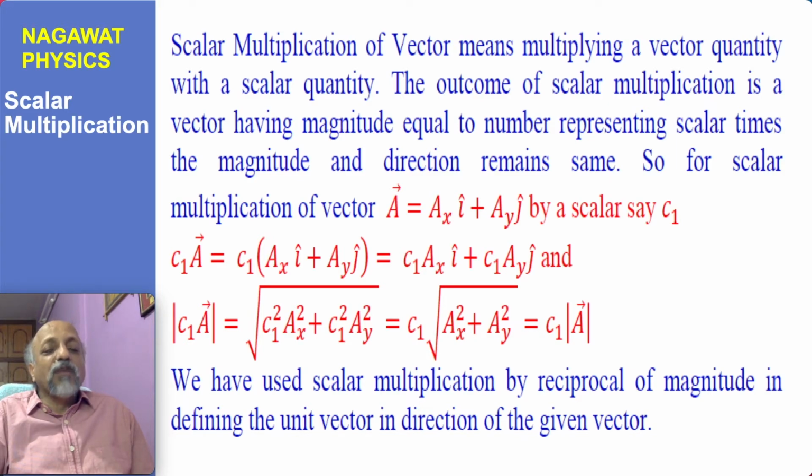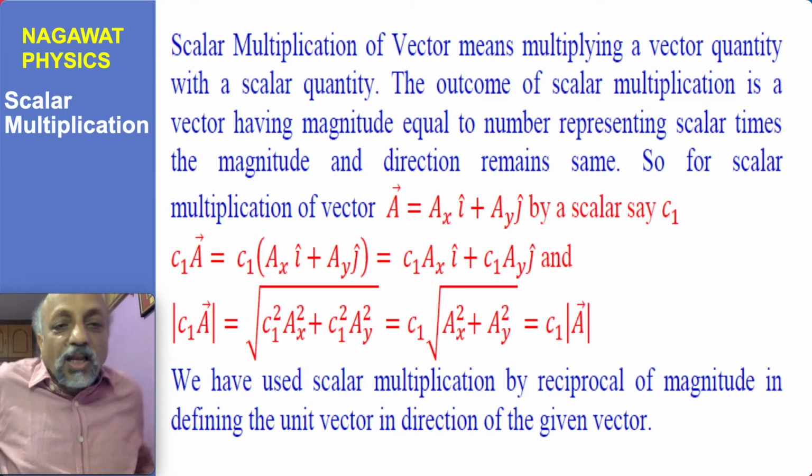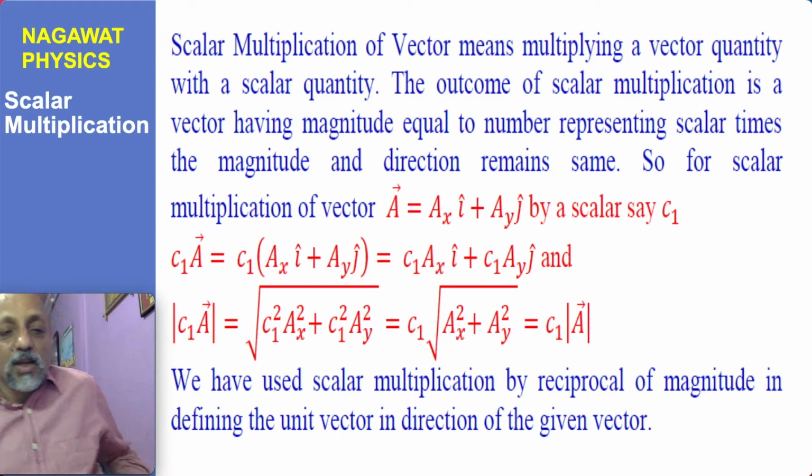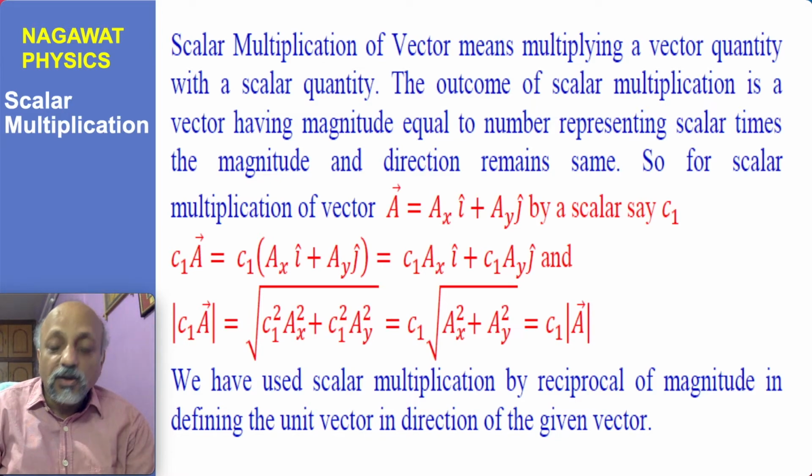That is very important when you change the scale. For example, if you express something which is expressed in meters in centimeters, then definitely there is a change of scale, and that would be easily describable and understandable, as these conversion factors can be used as a scalar multiplication. And I have already pointed out earlier that we used scalar multiplication in defining the average velocity in earlier examples.